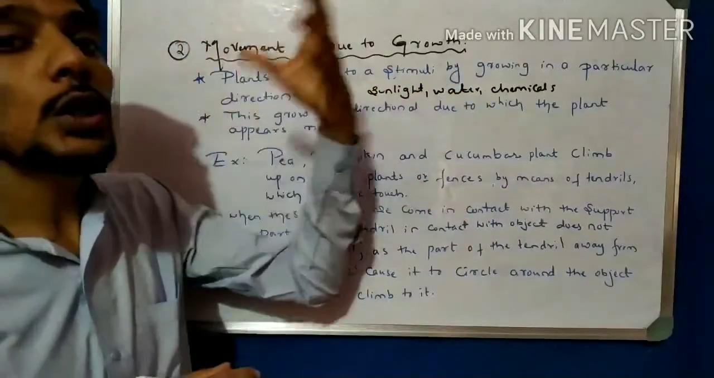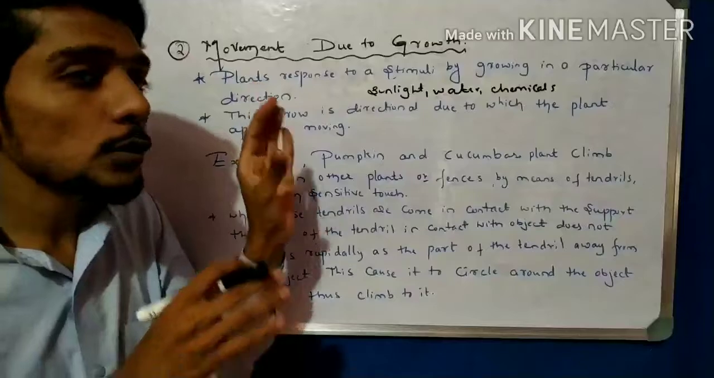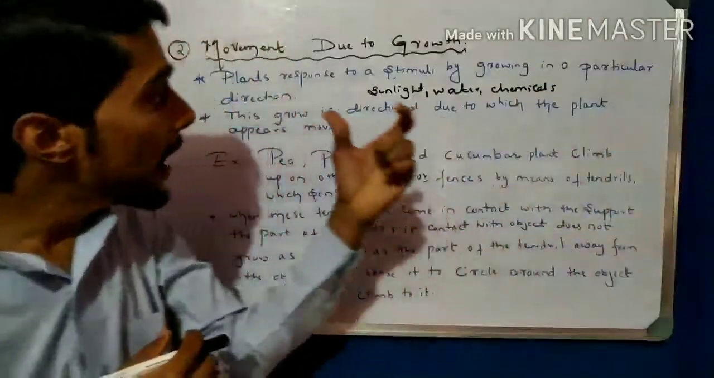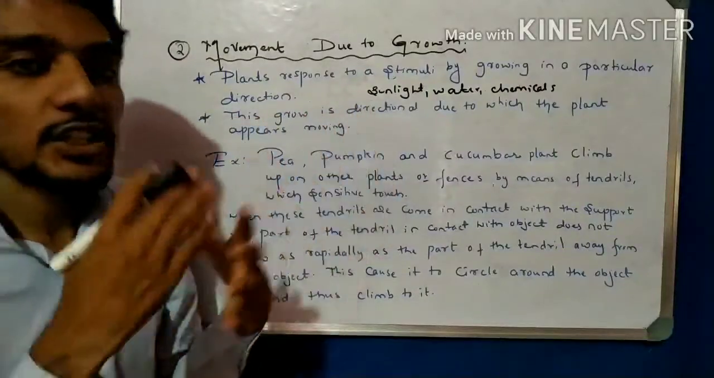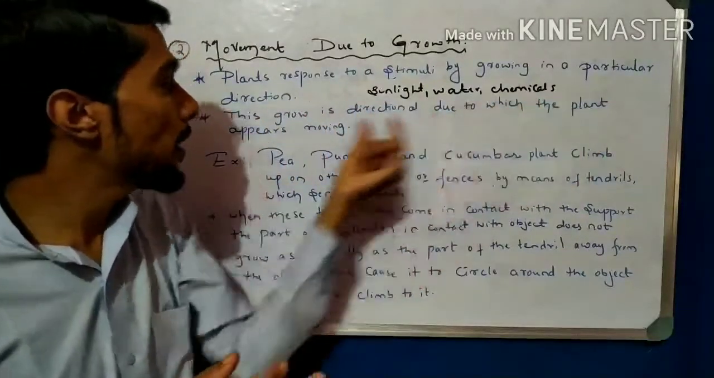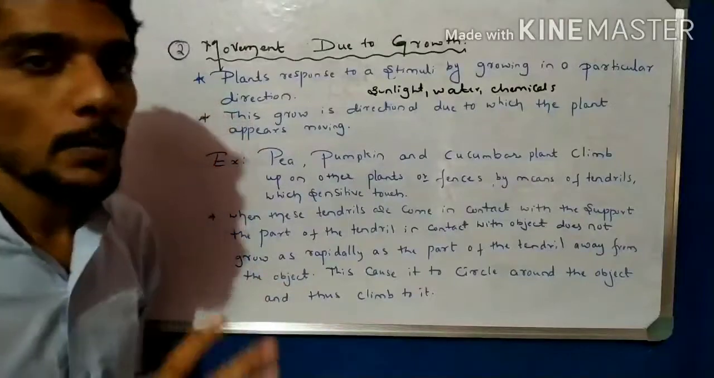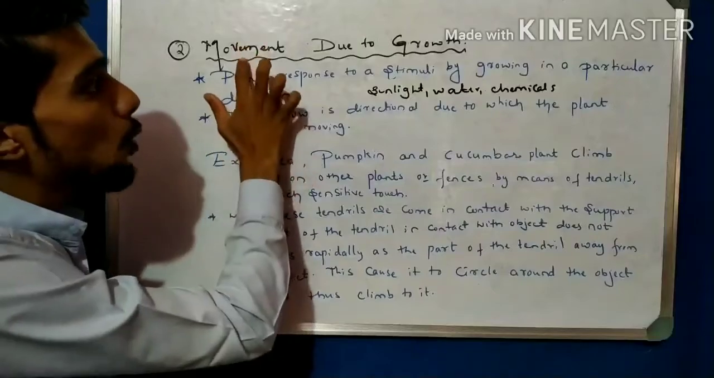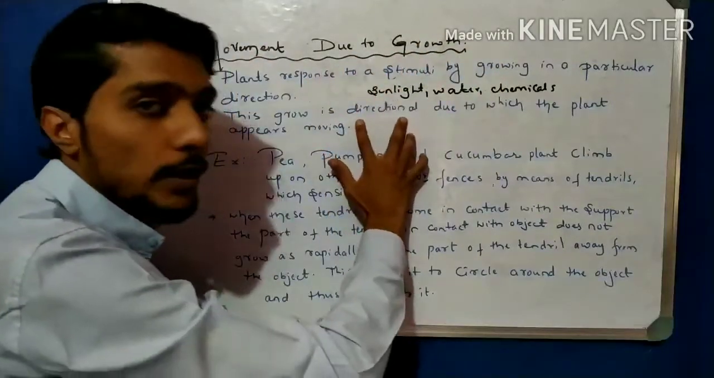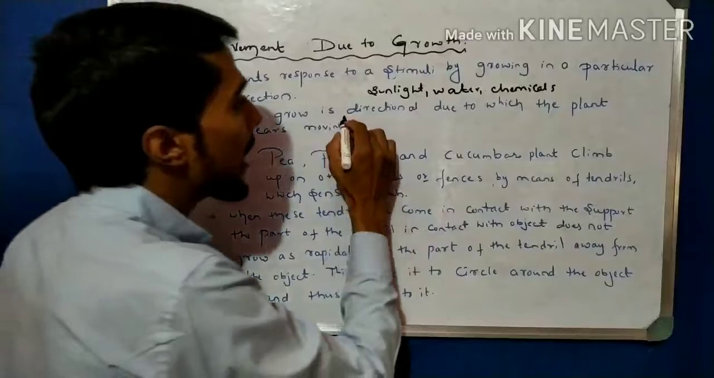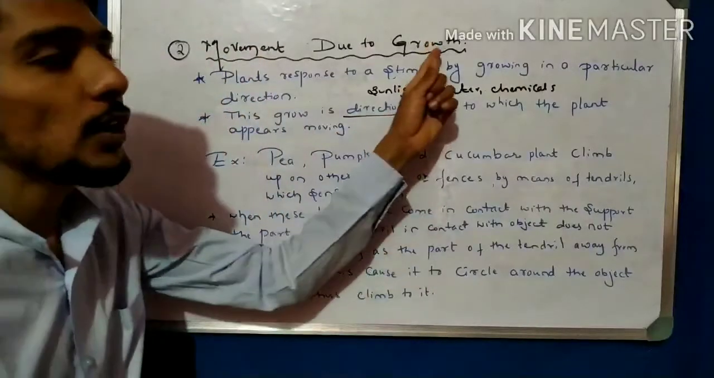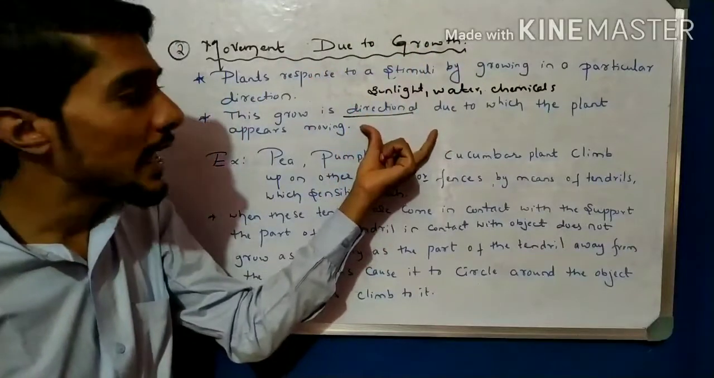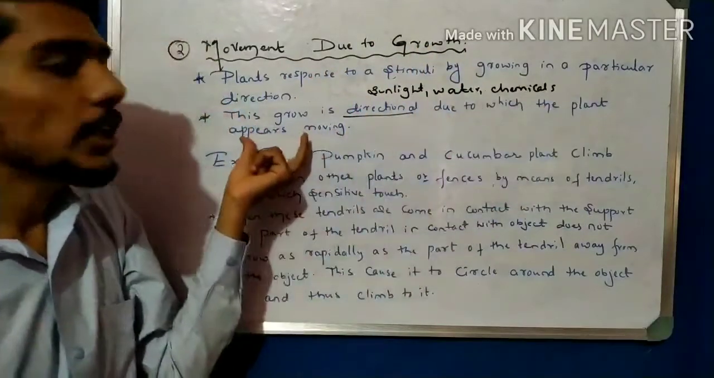So what is movement due to growth? Here the plants move towards a particular stimulus in a particular direction, and that growth is directional, due to which the plants appear to be moving. Very important: why do the plants appear to move? This is because movement due to growth is directional movement. That is very important, you have to remember that, directional. That is why we say it depends on growth. So movement due to growth is directional, due to which the plants appear to move.